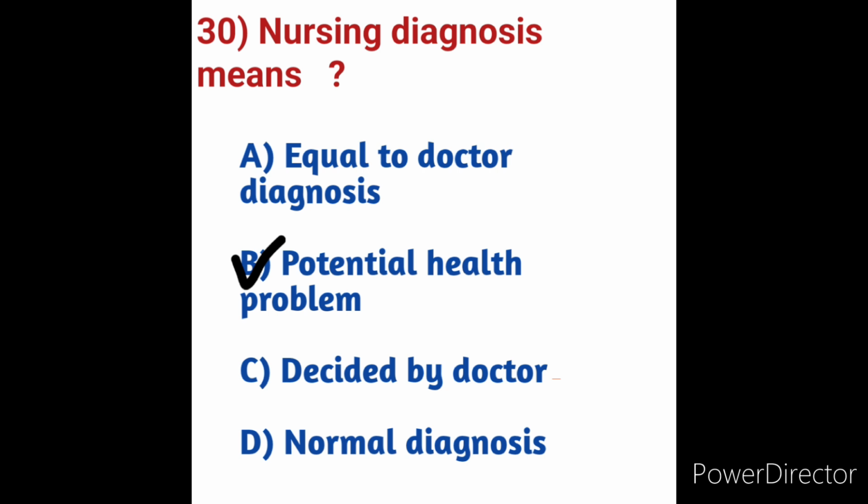Here the nursing diagnosis means... option B, potential health problems, is the correct answer here. A nursing diagnosis is a judgment made after a comprehensive assessment of the patient to determine their overall well-being. So here option B is the correct answer. Next we will move on to question number 31.